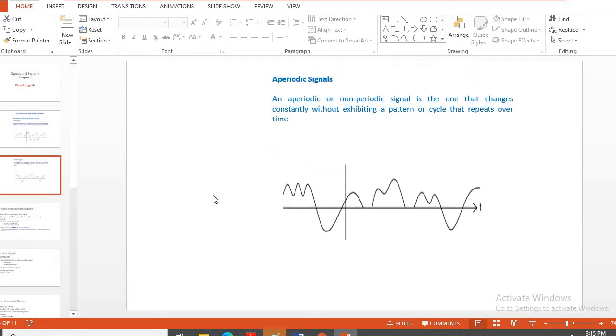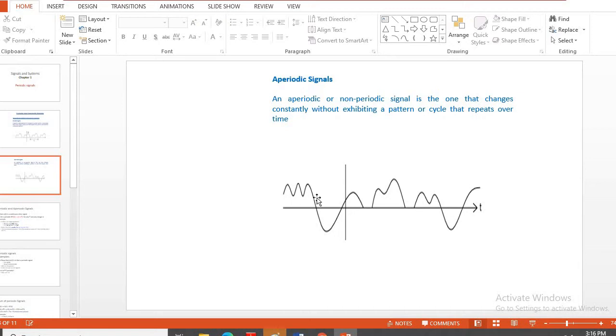Now, an aperiodic or non-periodic signal is one that changes constantly without exhibiting a pattern or cycle that repeats over time. Here you can see something different is happening in this portion, again something different here, and different here. There is no such pattern where we can observe some portion and say that yes, here it is repeating once again. It may be a long period, but it has to be finite and predictable, and that is not happening in this case.